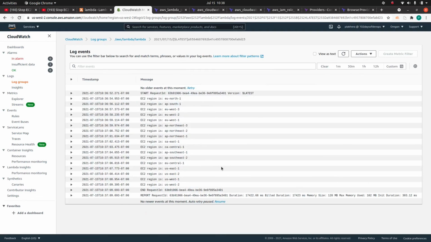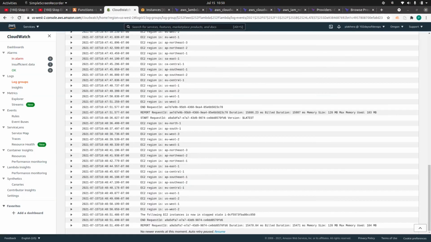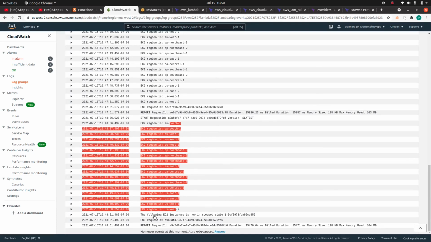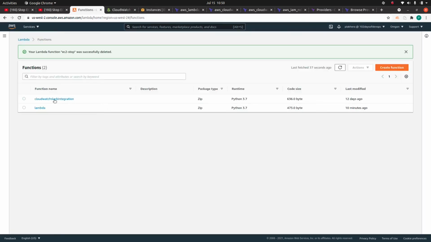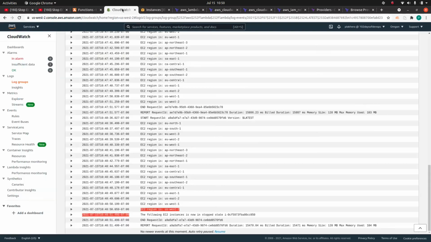Yeah guys, finally I got the logs, and this is what I want to show you. In the CloudWatch logs you should see that it is going to iterate over all the regions and then stop the instance. The issue was that I have this competing Lambda function as well as the CloudWatch event rule, and the other rule is going to trigger the other Lambda function, which is stopping my instance. So this is what I want to show you guys.